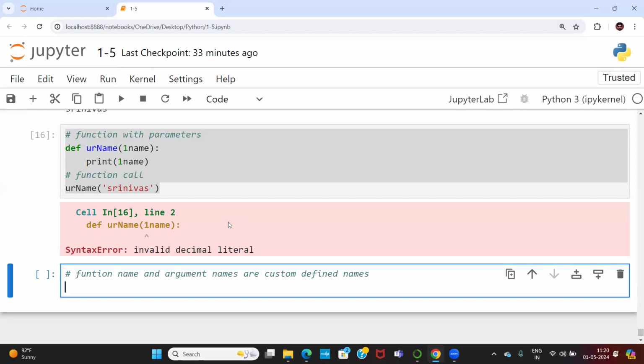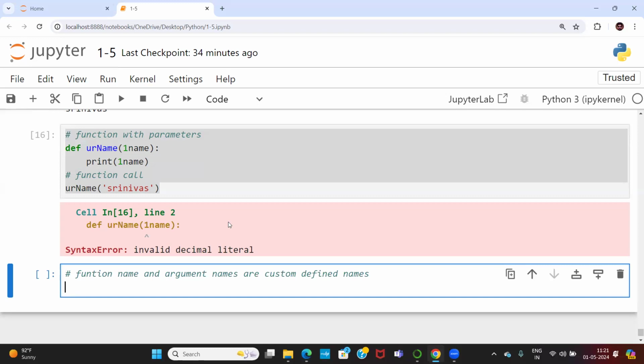Name is my custom defined name, or first name, F underscore name, is my custom defined name. L underscore name is my custom defined name. Product name, PRD underscore name, is my custom defined name. Product price, PRD underscore price, is my custom defined name. So you can go with custom defined names in Python.